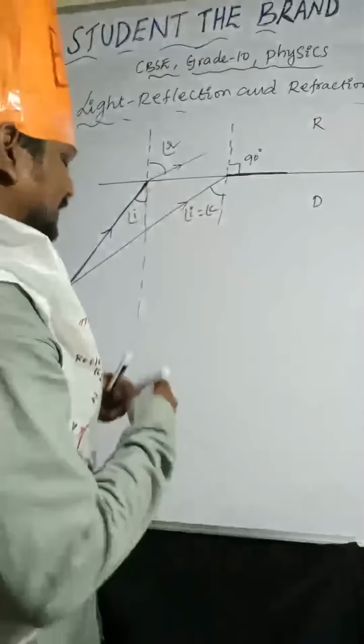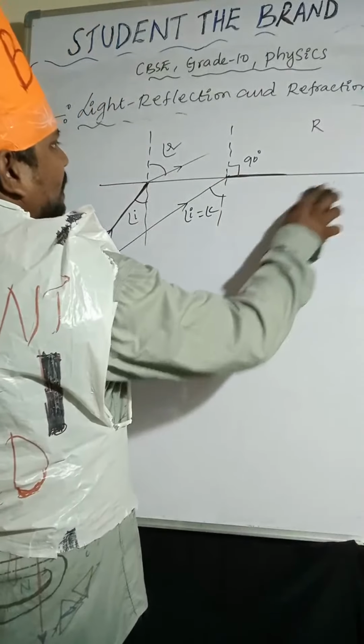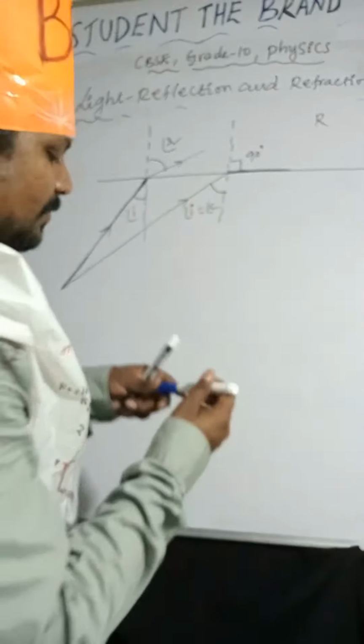Okay. So the same light ray is passing from denser to rarer again. Like this I am taking.